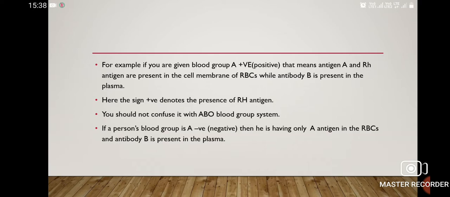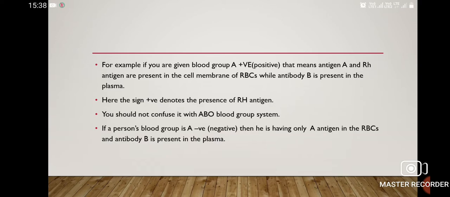For example, if you are given blood group A positive, here the A positive is a combination of the ABO and RH systems. That means A antigen and RH antigen are both present on the cell membrane of the RBC, while antibody B is present in the plasma. Here the positive sign denotes presence of RH antigen.